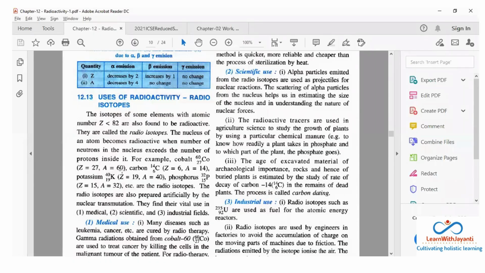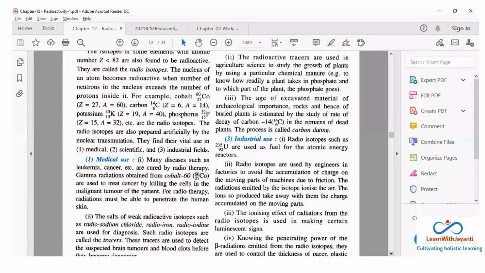Now they find their vital use in medical, scientific and industrial fields. Okay, this is the thing I was telling you ना, cobalt बहुत use करते हैं ये आज के डेट में for treating cancer. So many diseases such as leukemia. What is the meaning of leukemia? I taught you circulatory में. ब्लड का व्हाइट कैंसर, ब्लड सेल ज्यादा हो जाता है रेड ब्लड सेल से. Yes, blood cancer. Now for treating leukemia, they use radiations because there is no other way.